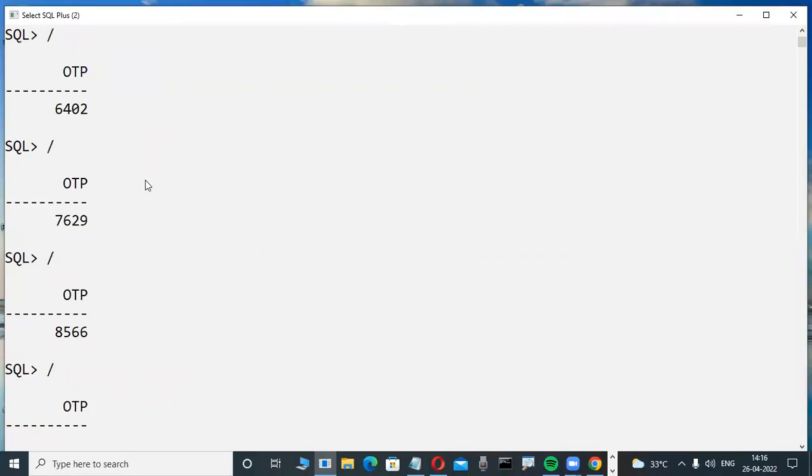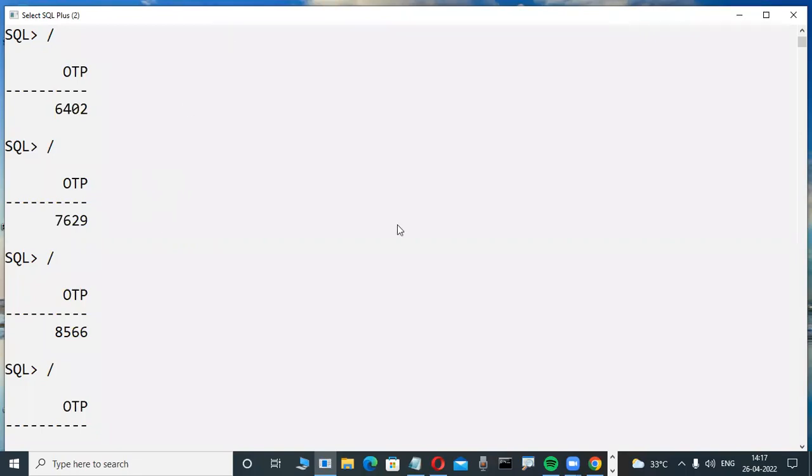All these transactions are used in real-time projects. For example, your mobile number is stored in a database table, and the OTP that is sent to your mobile is also stored in the database. When you send that OTP again, if that OTP and your mobile number match, then we retrieve the data. The SQL code you write is: select count star from table name where mobile number is equal to your mobile number and OTP is equal to this OTP. Only when both things match are the records retrieved. That is how powerful it is.